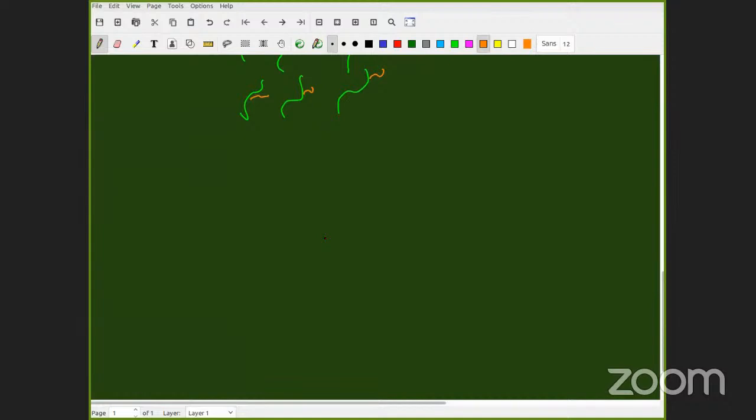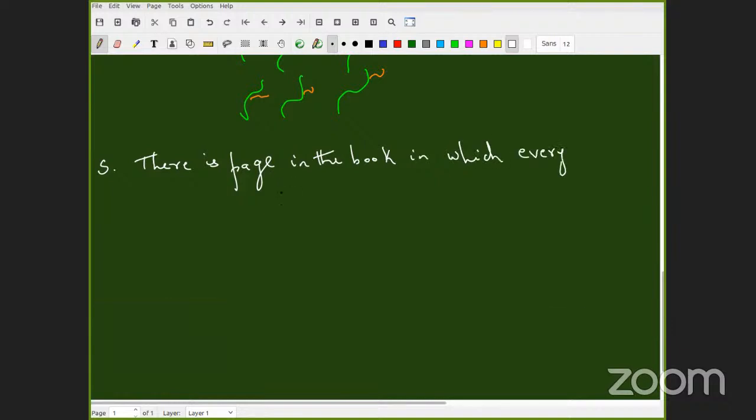Okay, let's formulate a similar kind of statement. There is a page in this book in which every line is printed in purple.